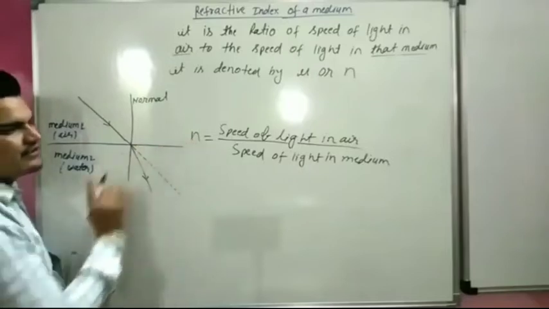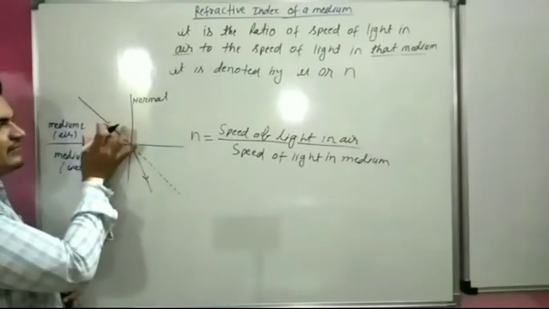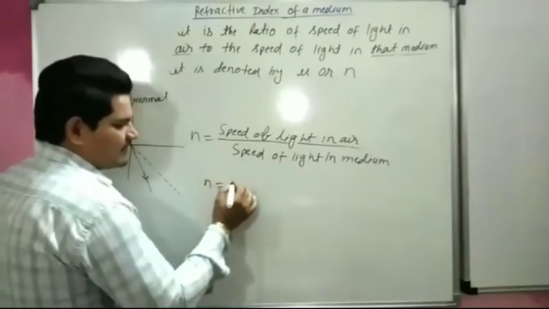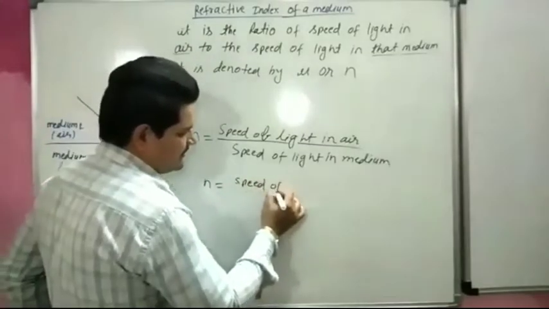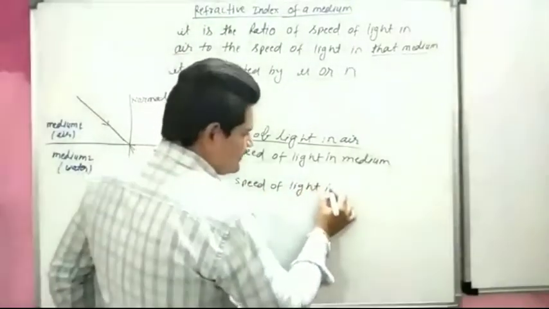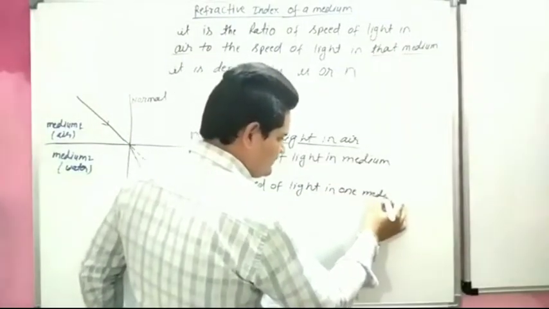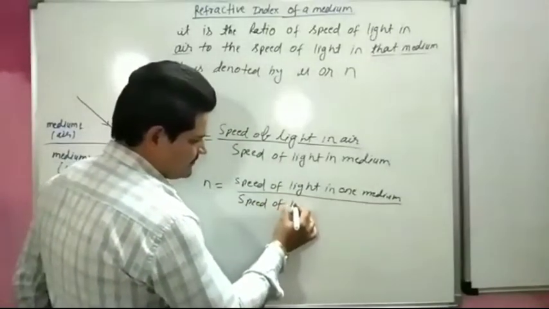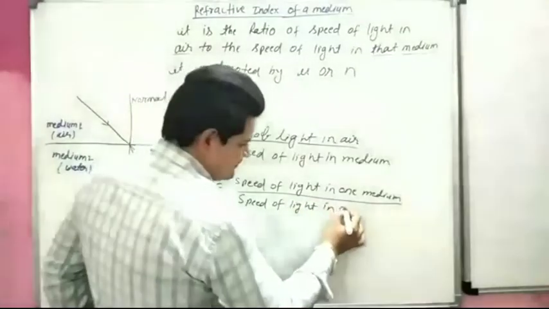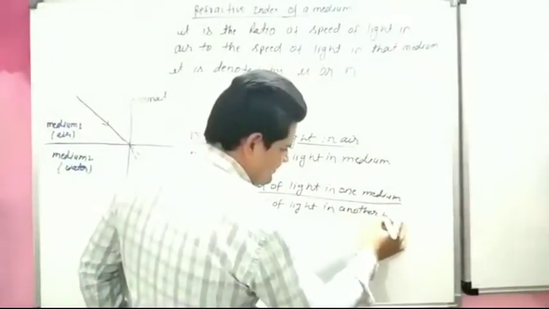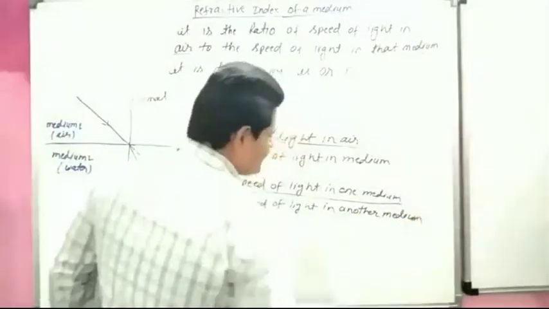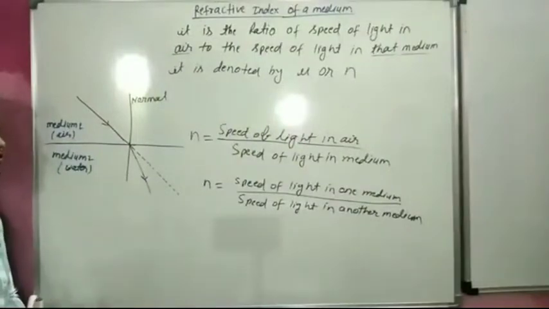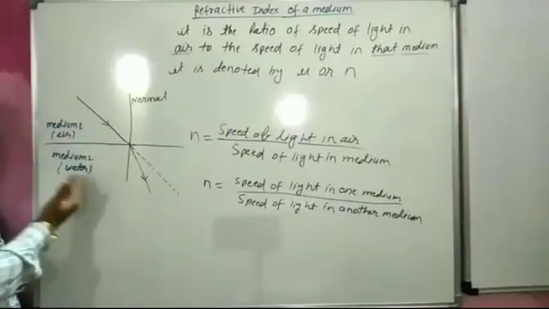So refractive index mu is calculated by the speed of light in one medium to the speed of light in the second medium. So this is called refractive index. It is nothing but the ratio of the speed of light in air to the speed of light in the medium.